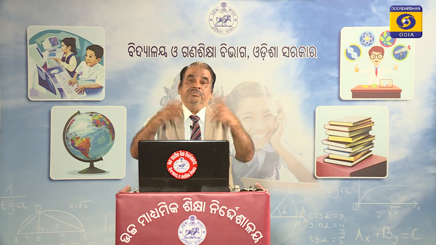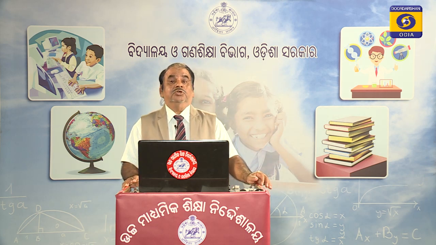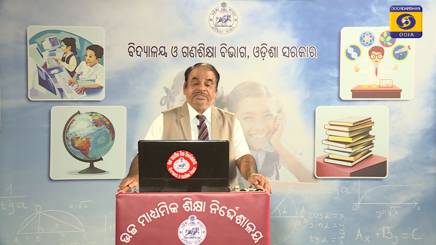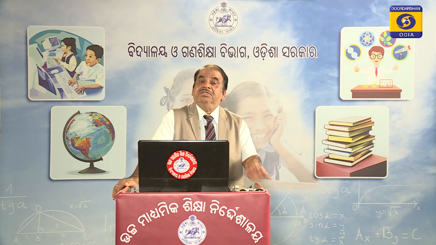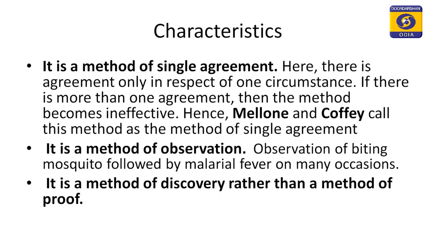But if there are more cases of agreement, we cannot decide the causal relationship. Here there is agreement only in respect of one circumstance. If there is more than one agreement, then this method becomes ineffective. So, Mellon and Coffey call this method the method of single agreement.